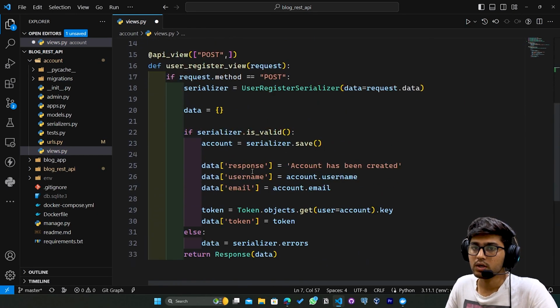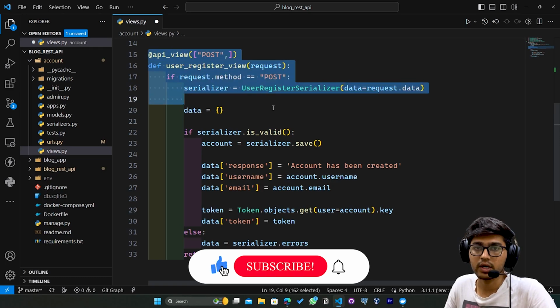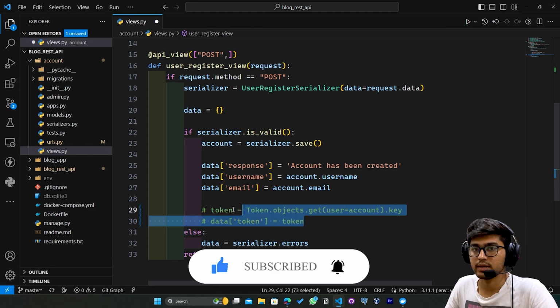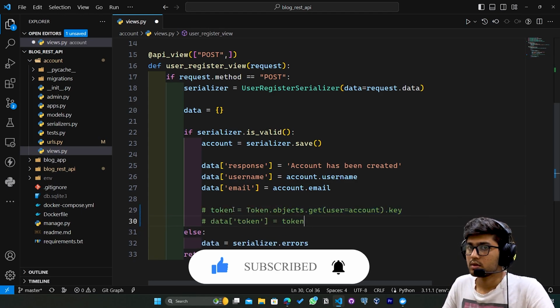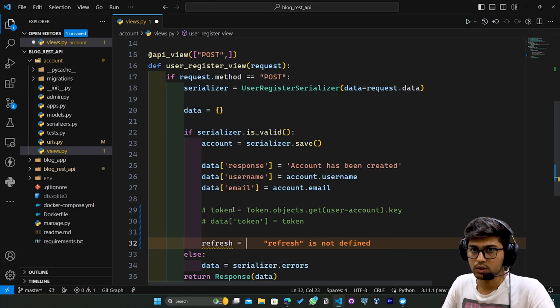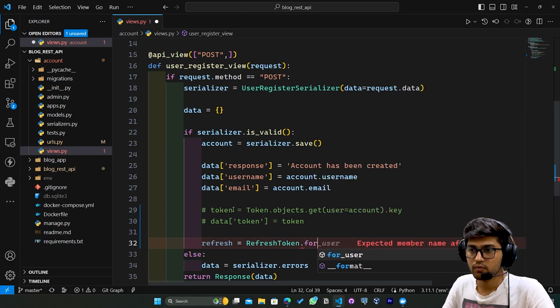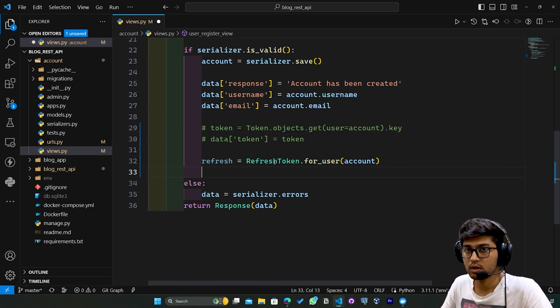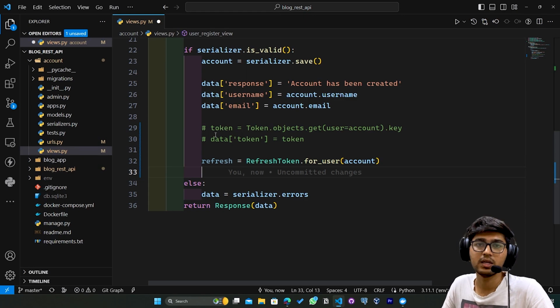Now here is the view in which we are creating the user. First I need to comment out these two lines. Now here I can say refresh equals RefreshToken.for_user, and here I'll pass account. Once we configure this, I will pass the refresh and access token in this data.